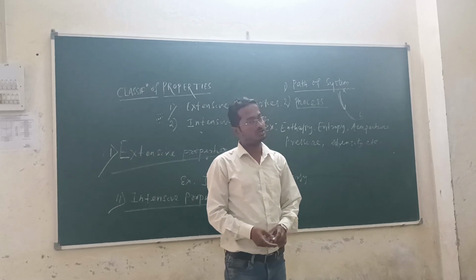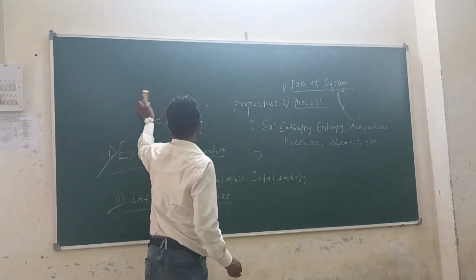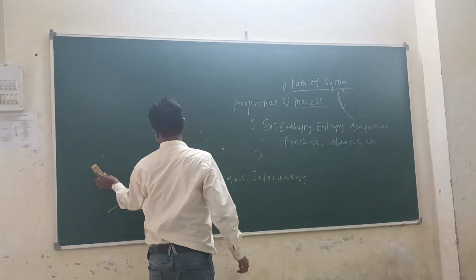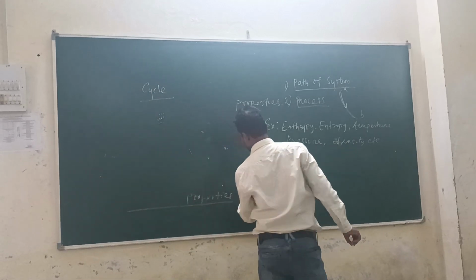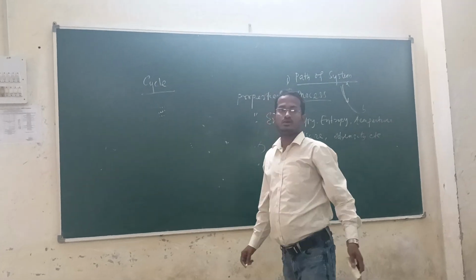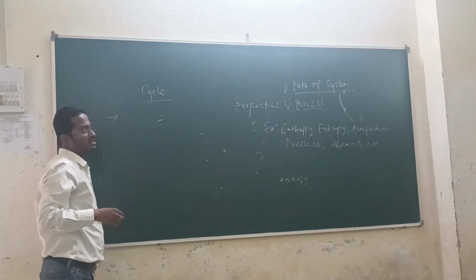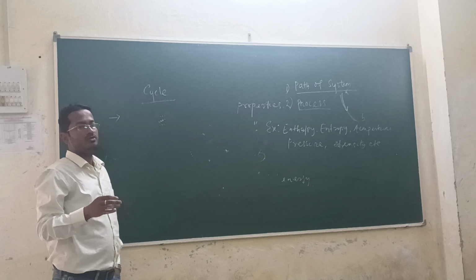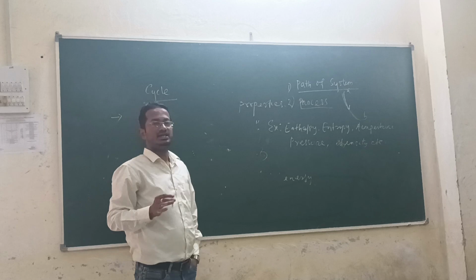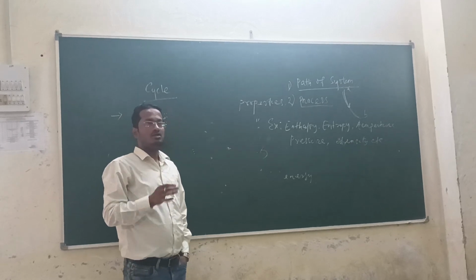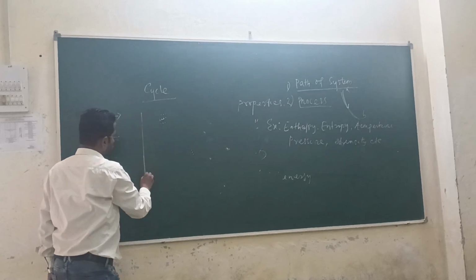Next I am going to discuss the cycle. What do you mean by cycle? What is a thermodynamic cycle? Where a system changes its state from initial to final state in such a way that the initial state and final state are identical to each other, then we can say the process executes in a cycle. Suppose, as an example, take and draw a figure.